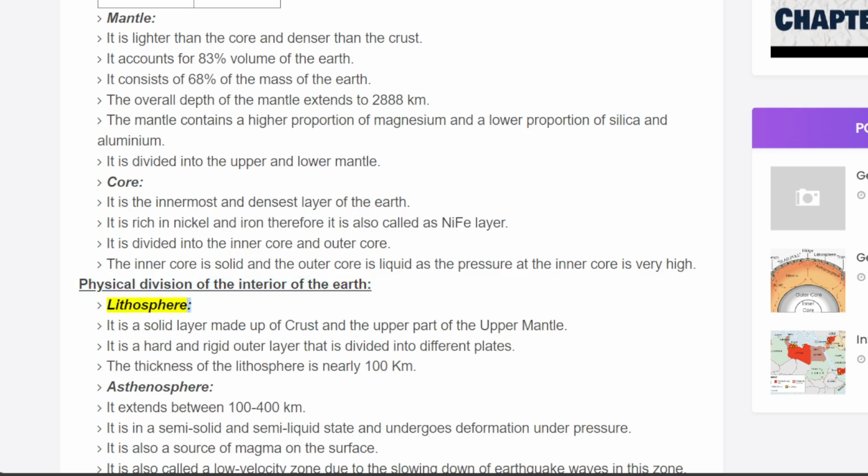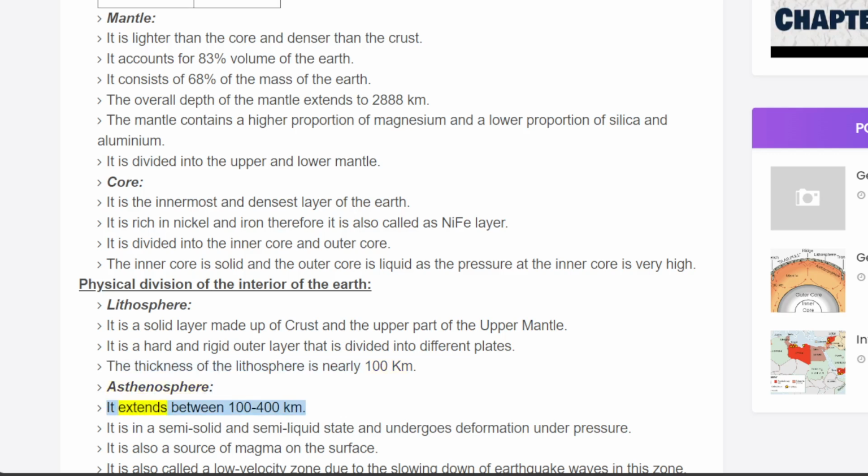Physical division of the interior of the Earth. Lithosphere. It is a solid layer made up of crust and the upper part of the upper mantle. It is a hard and rigid outer layer that is divided into different plates. The thickness of the lithosphere is nearly 100 kilometers.